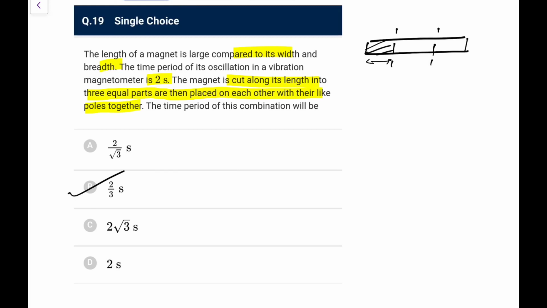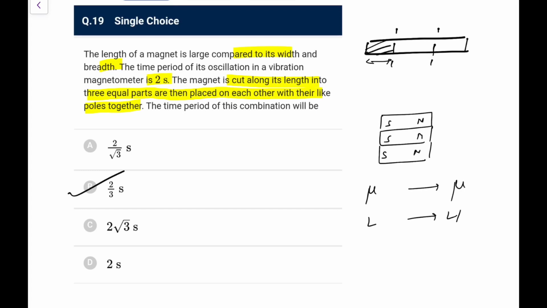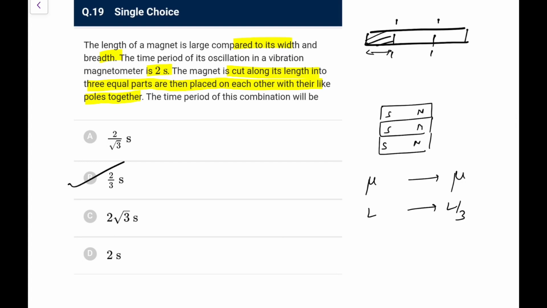Now what's the way here? Let me take the complete case when 3 are like this, with their poles together. First of all, each would be m by 3, m by 3, m by 3, because all 3 are in the same direction. So the magnetic moment, initially mu, still becomes mu. The length, initially L, becomes L by 3. Mass will remain the same.